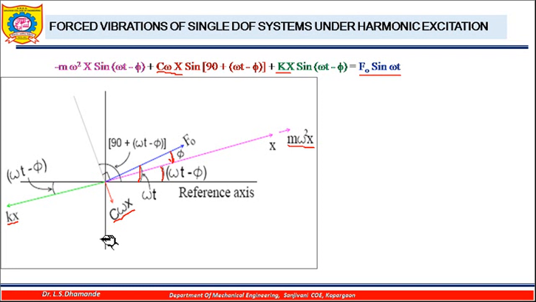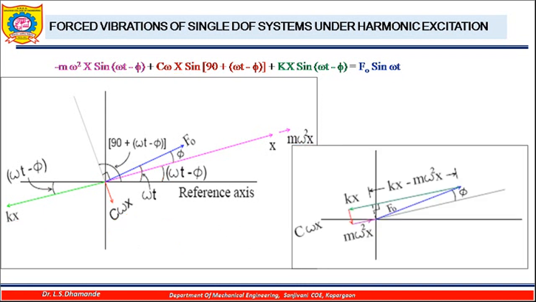Now I will try to draw the force polygon, so that all these forces balance the system and keep it in the equilibrium condition. So let us see here. First I will draw this force F0, with a blue color indicating it. I will draw that at an angle of omega t.